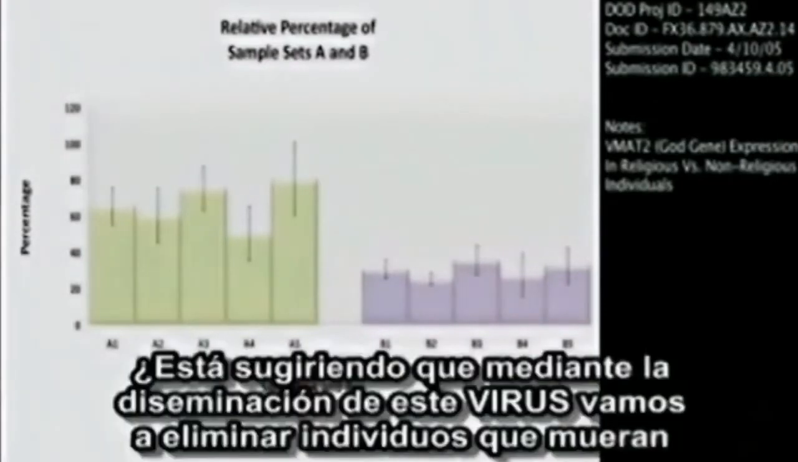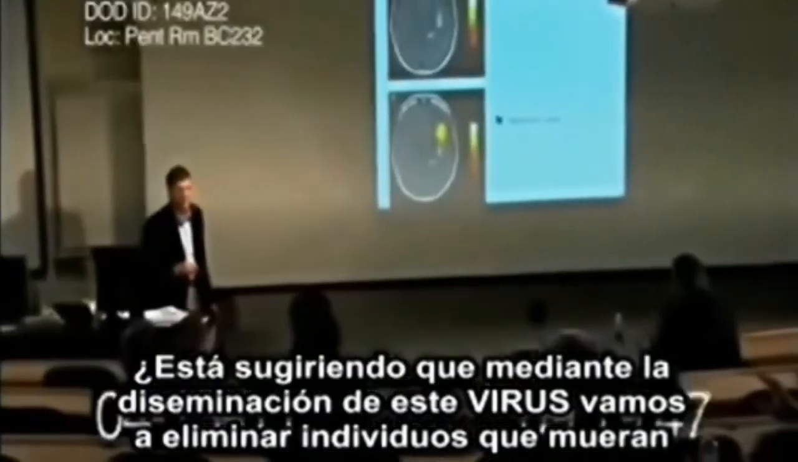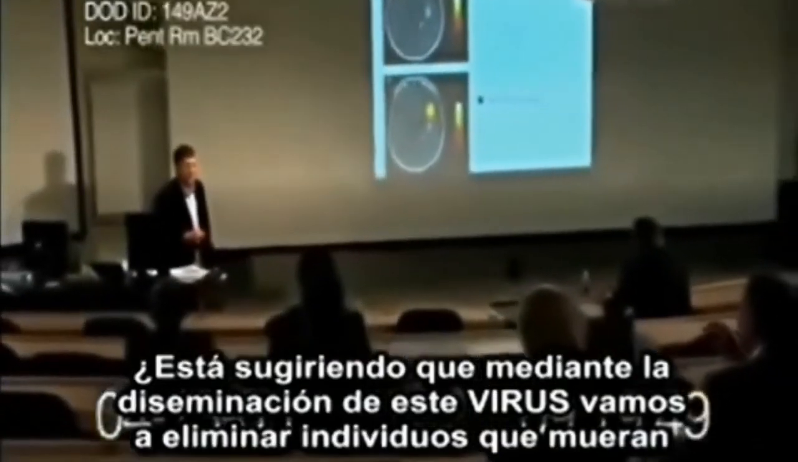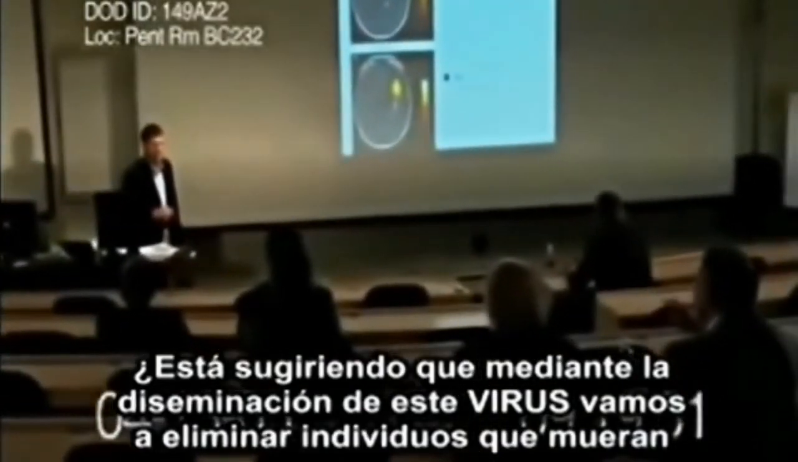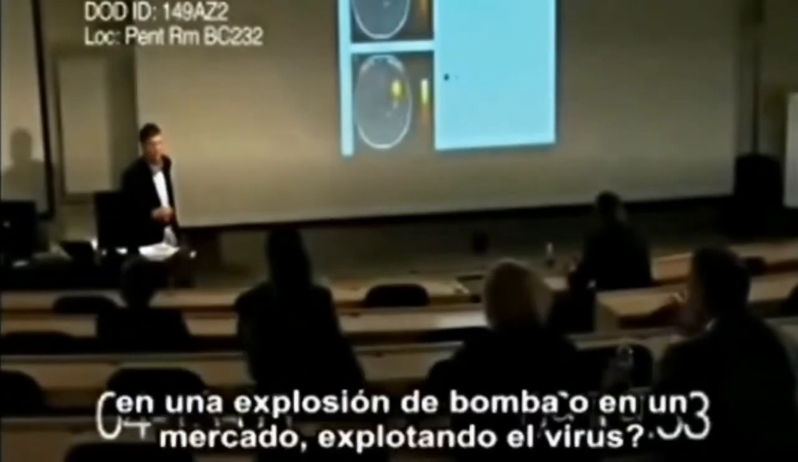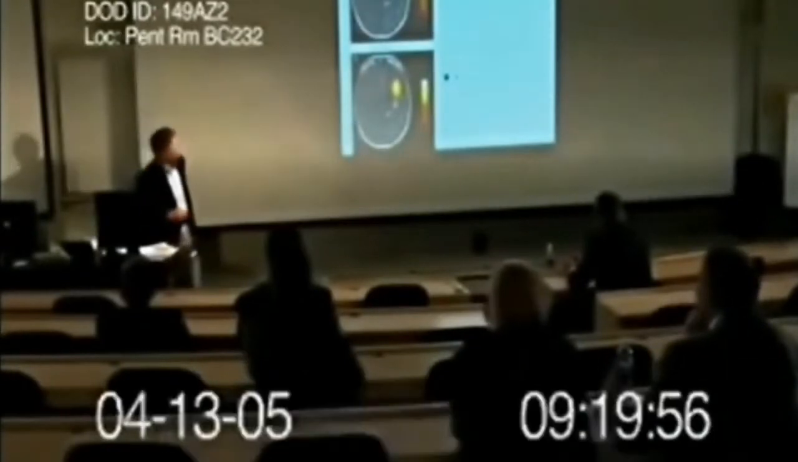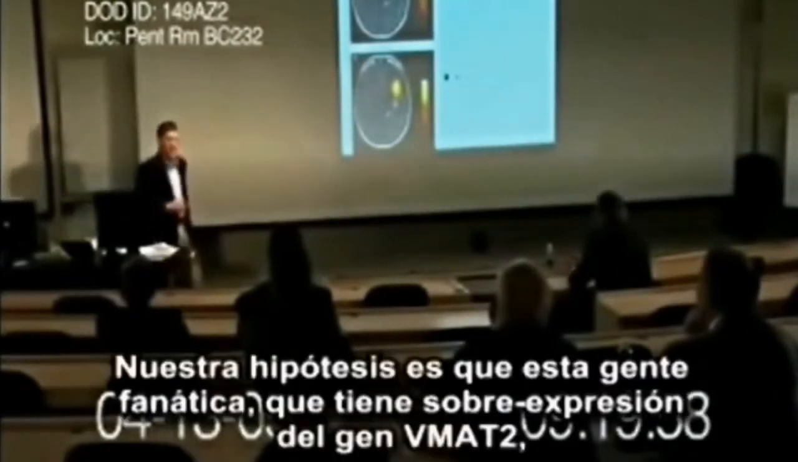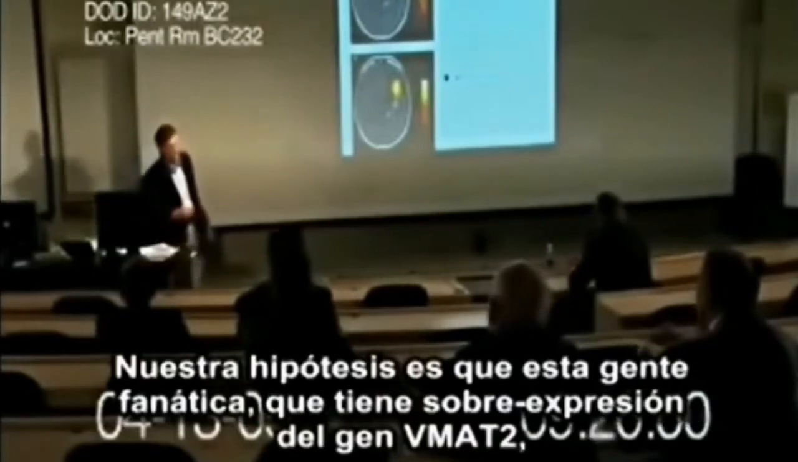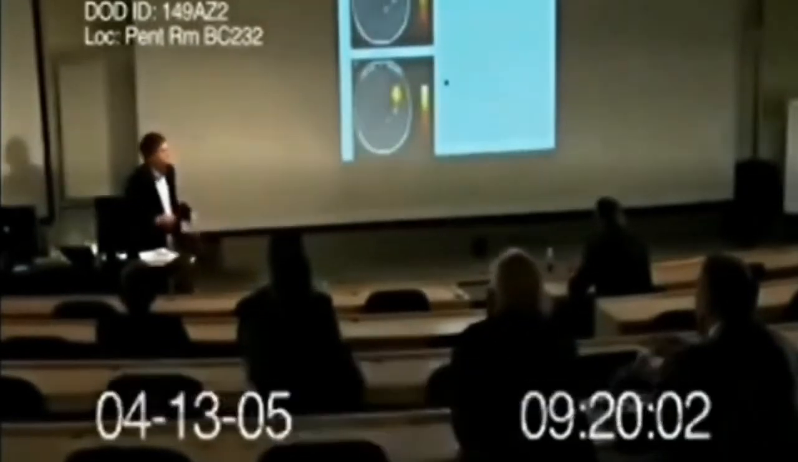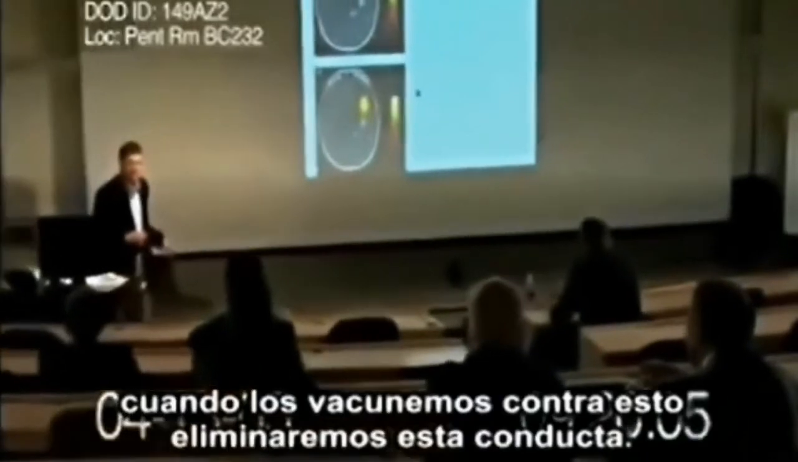What you see here is by spreading this virus, we're going to eliminate individuals from donning a bomb vest and going into a market and blowing up the market. So our hypothesis is that these are fanatical people, that they have overexpression of the VMAT2 gene, and that by vaccinating them against this, we'll...